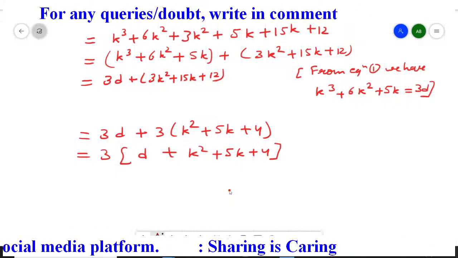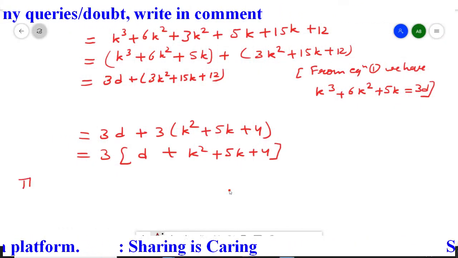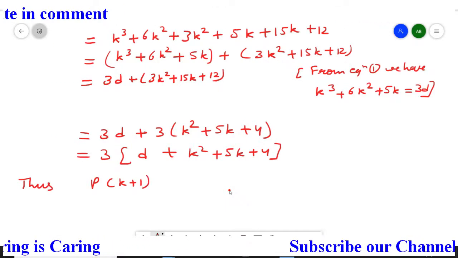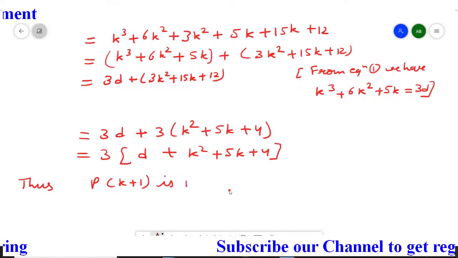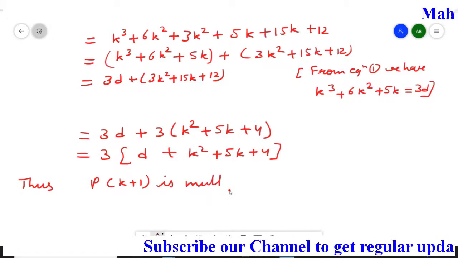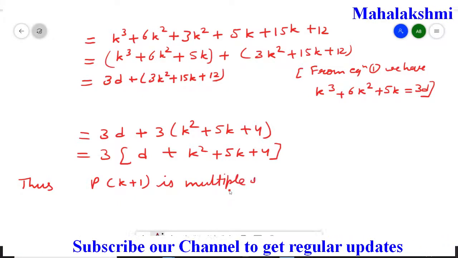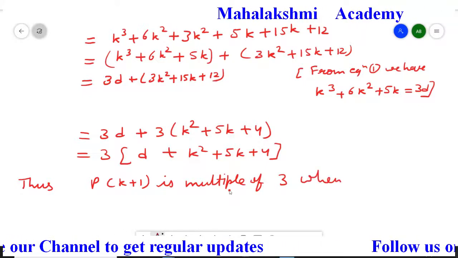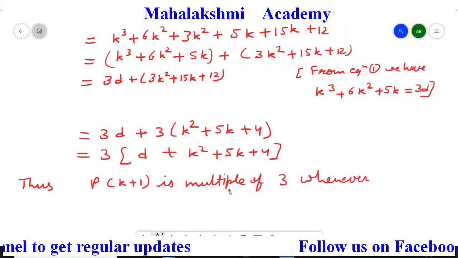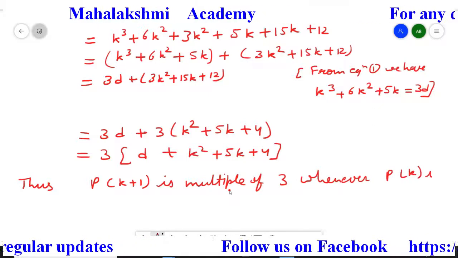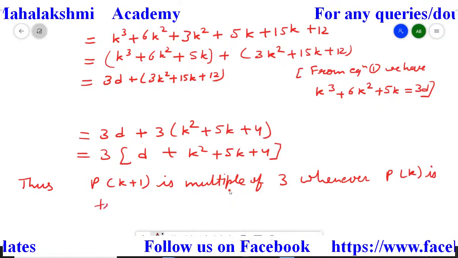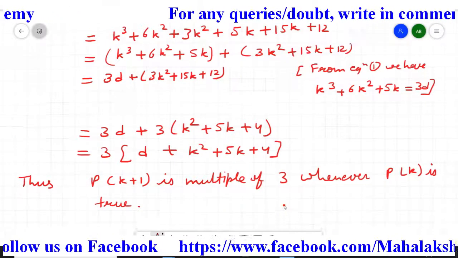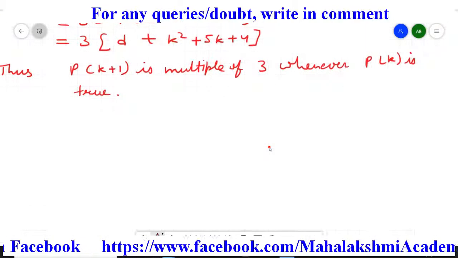So we will write down here: thus Pk plus 1 is a multiple of 3 whenever Pk is true. So all 3 conditions are satisfied. That's why we conclude the answer.